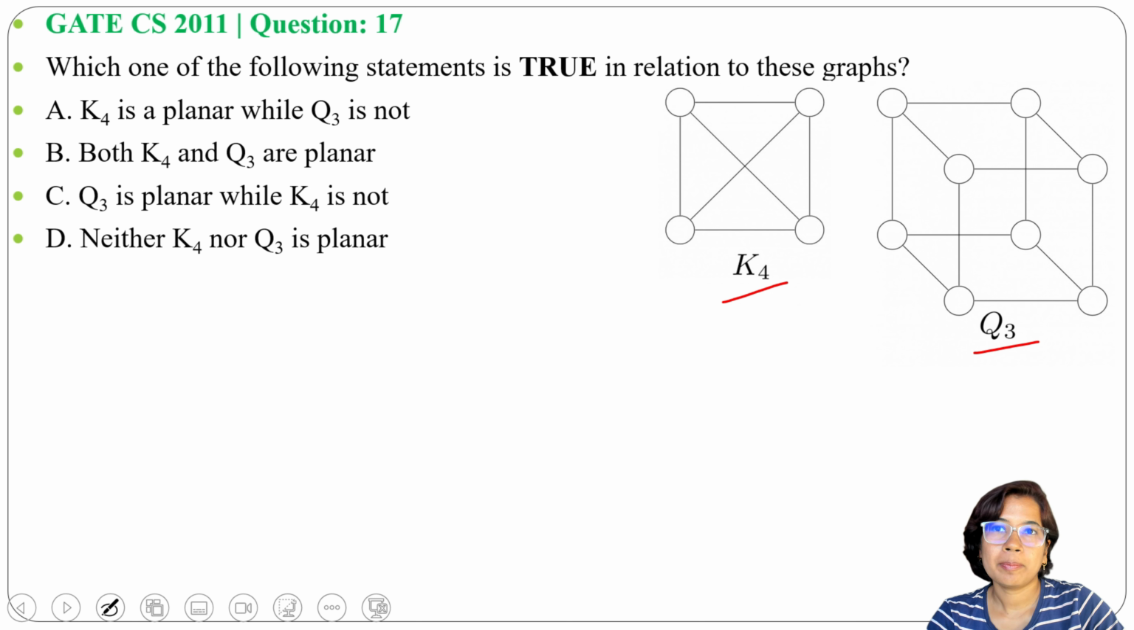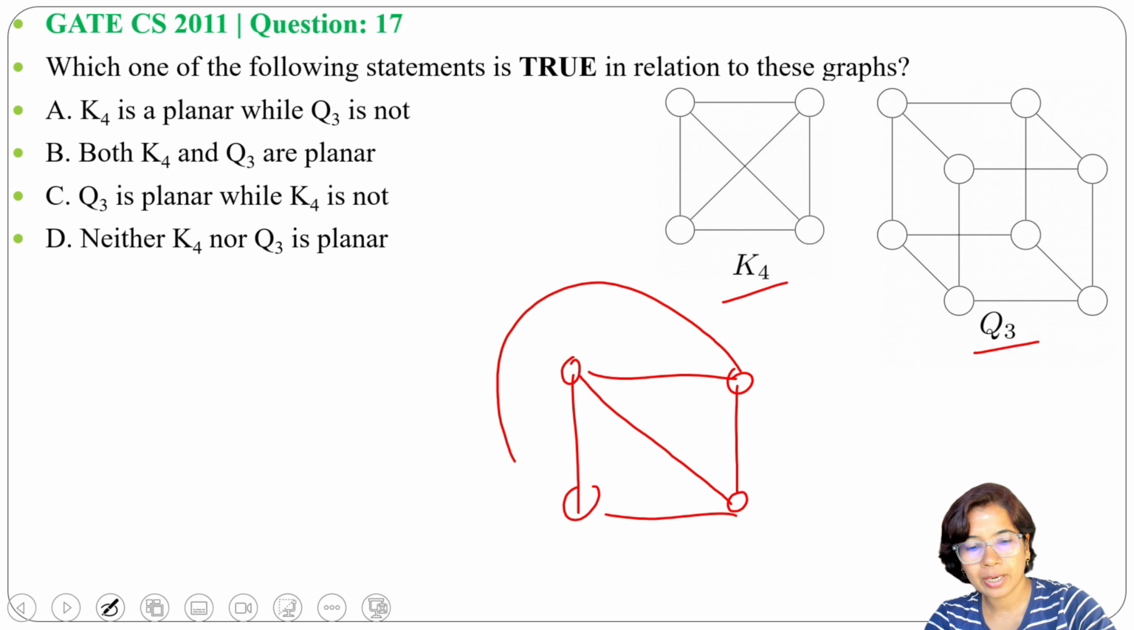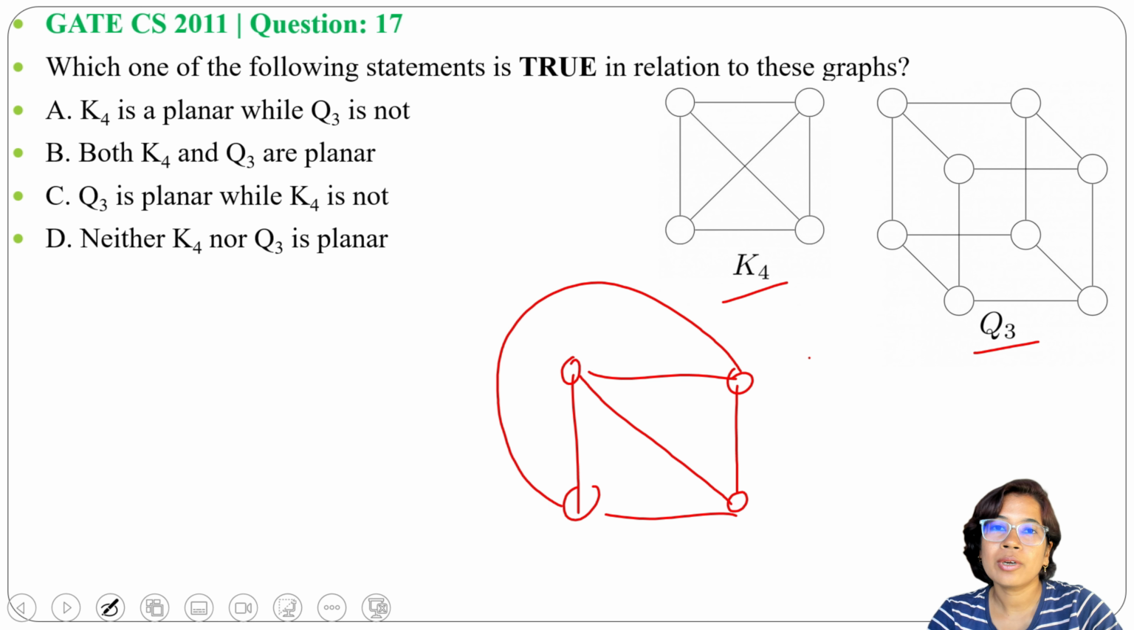A graph will be planar if we can draw it in a plane without crossing of edges. So can we draw K4 without crossing of edges? Let me try. So we have four vertices. These are the vertices. And there is an edge and another edge, we can do it like this, right? So we can draw K4 without crossing of edges. That's why K4 is a planar graph.